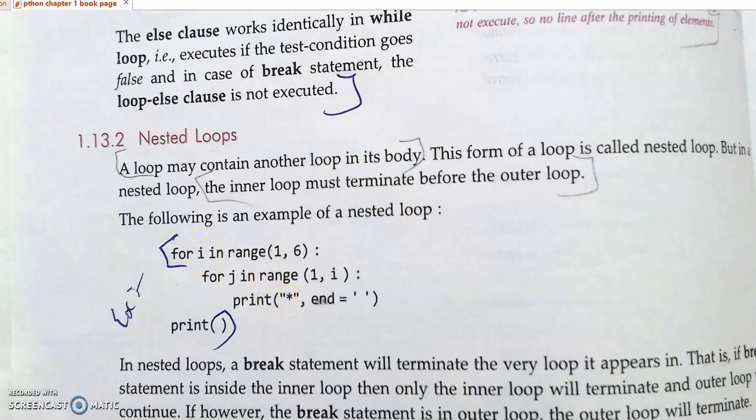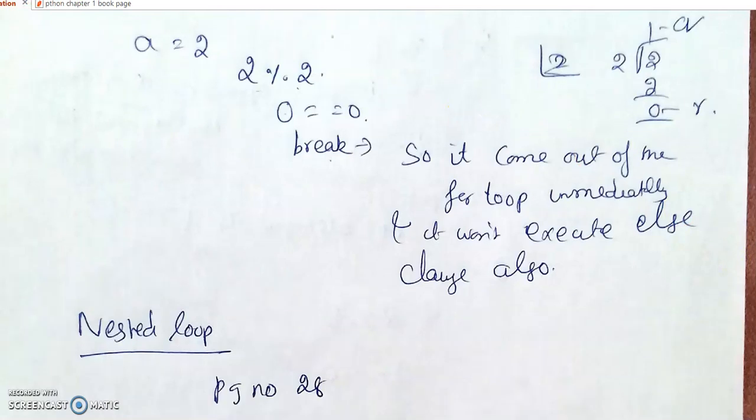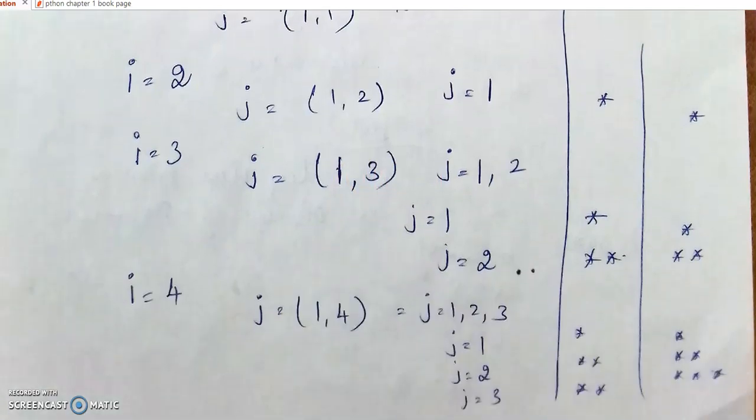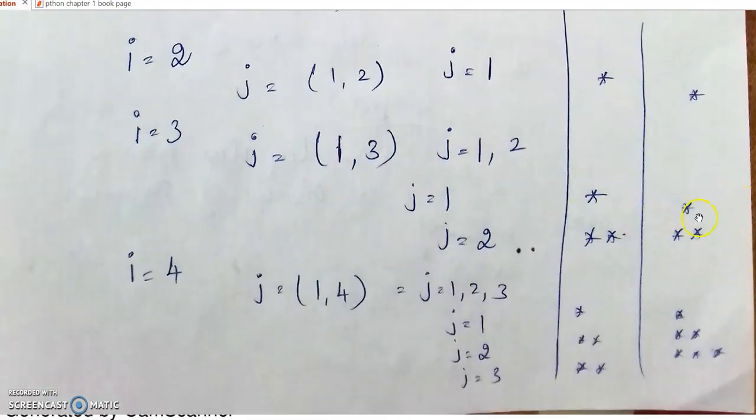Understand? So see this example. When I value is equal to 1, J has no value. When I value equal to 2, the range of J is 1 to 2, so the range is only 1. J value is equal to 1, it will print only 1 star. When I value equal to 3, J prints 2 stars, because J varies from 1 to 3, which means it will take the values 1, 2. Understand? So it will print 2 stars. So this is the output when I value equal to 3.